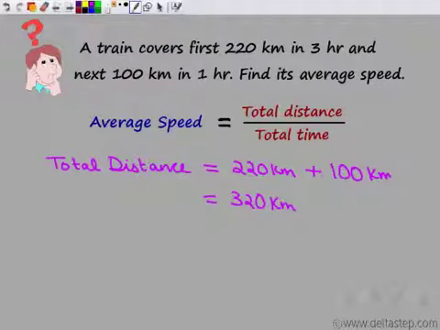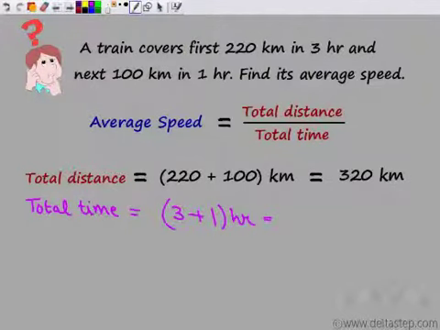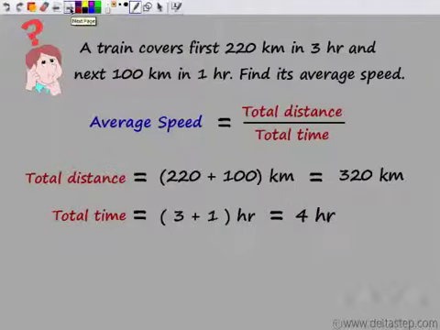And we need to find total time also. So total distance is 320 kilometers. Now let's find total time. For the first 220 kilometers it took 3 hours, plus for the next 100 kilometers it took 1 hour. So 3 plus 1, which is 4 hours. So we know total distance, which is 320 kilometers, and the total time, which is 4 hours. So to find the average speed, I just need to divide total distance by total time.